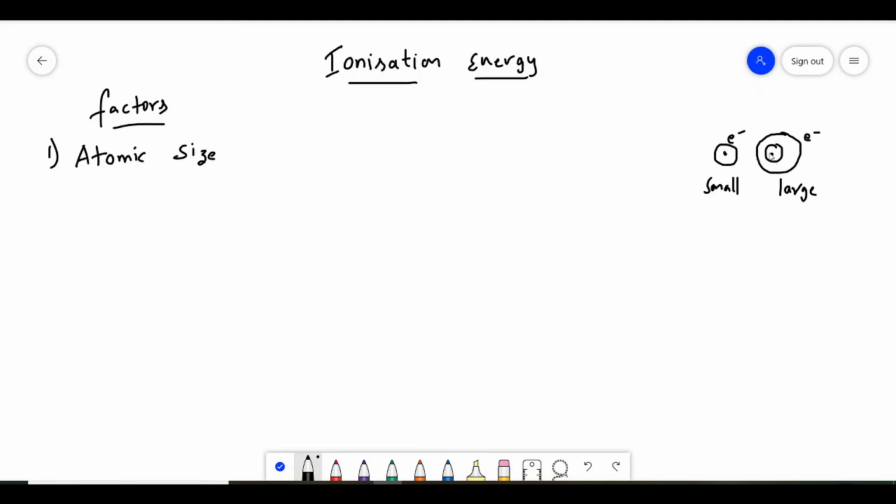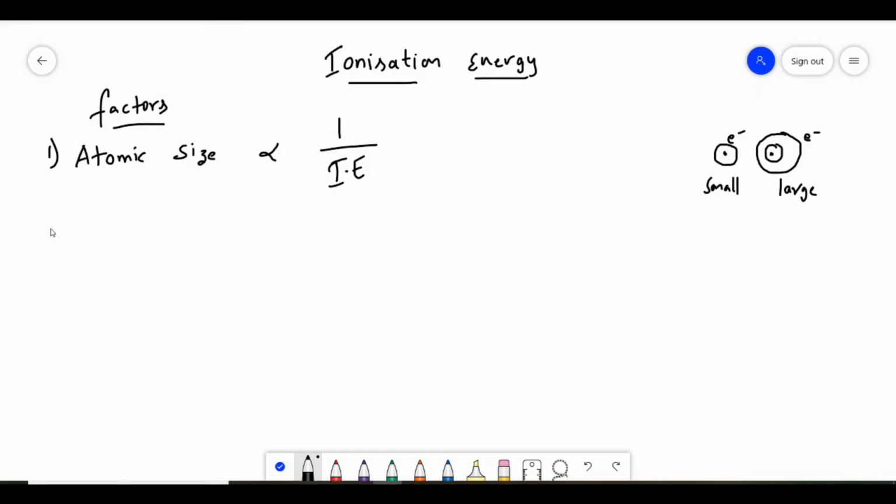Now see this example. The distance between the nucleus and electron is more. So the attraction will be less. If the attraction is less, then the electron can be easily removed. So based on this, the size is large, ionization energy is less. So we can write that atomic size is inversely proportional to ionization energy. If size is more, then ionization energy is less. If size is less, then ionization energy is more. So this is the first factor, and this is a very important factor.